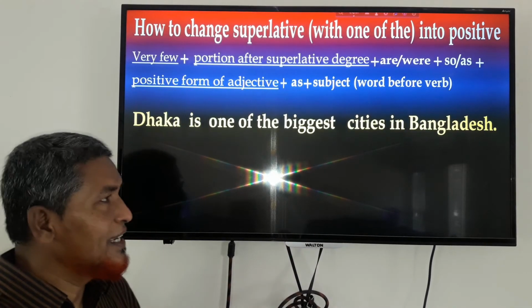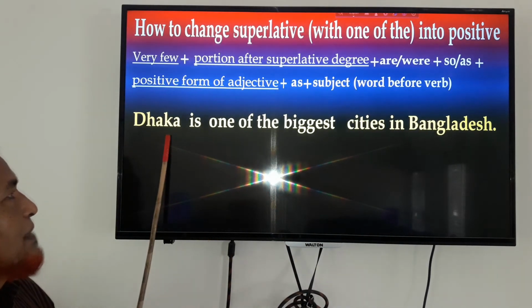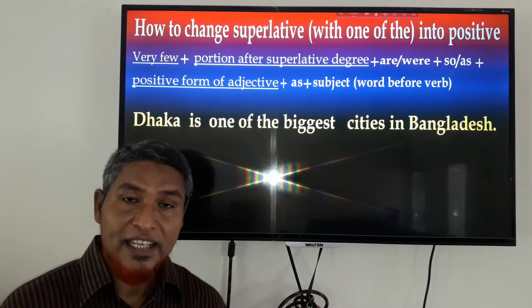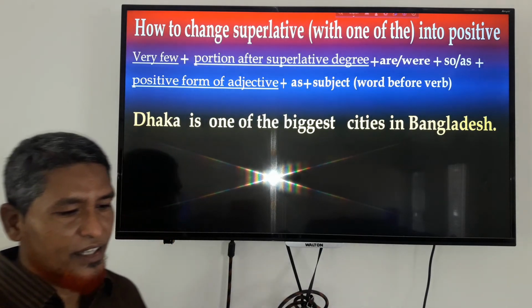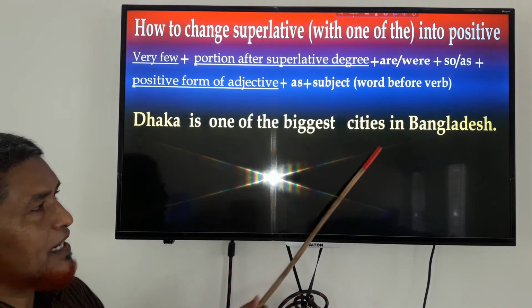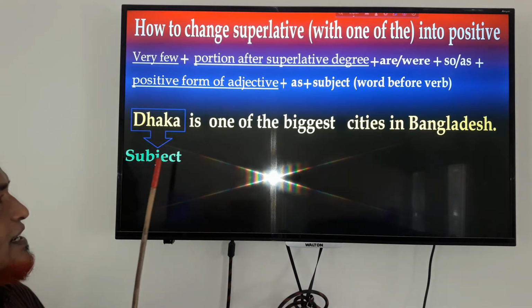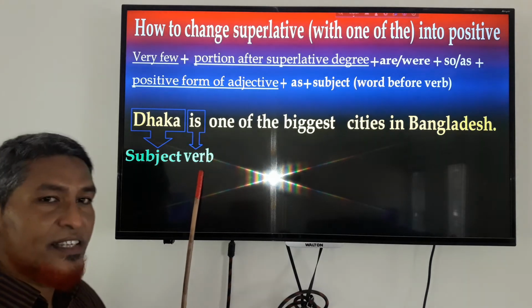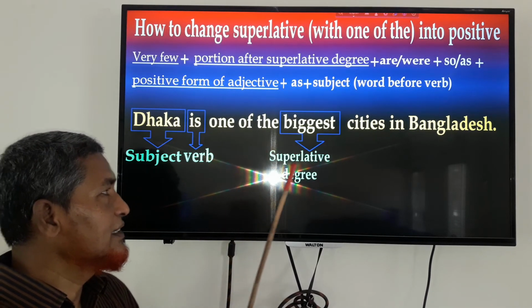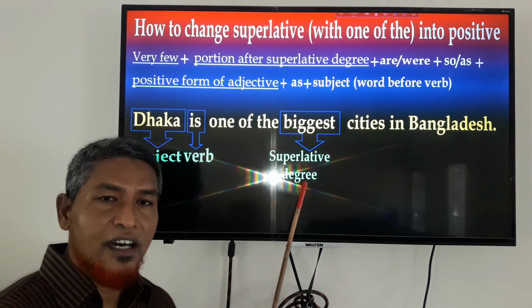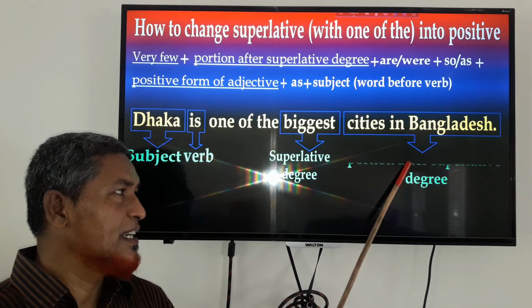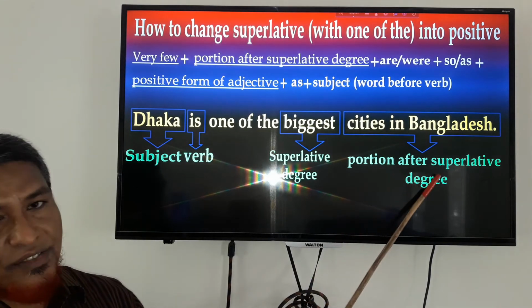Okay, try to change it. Dhaka is one of the biggest cities in Bangladesh. Here, Dhaka is the subject, "is" is the verb, "biggest" is the superlative degree, and "cities in Bangladesh" is the portion after the superlative degree.